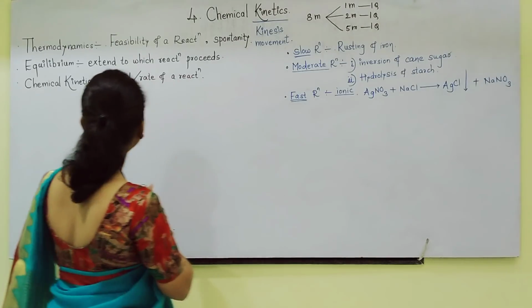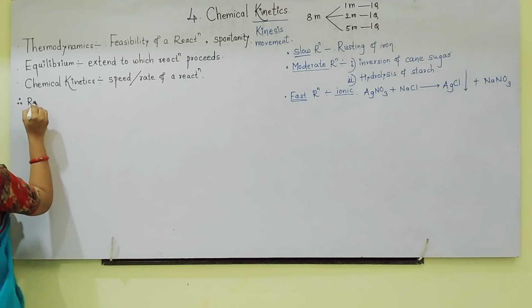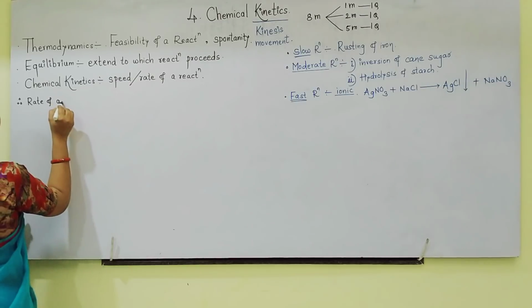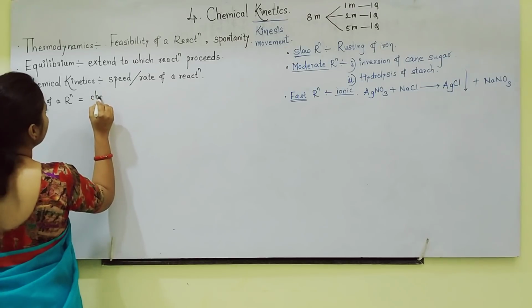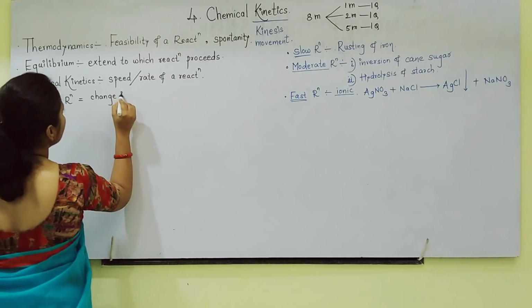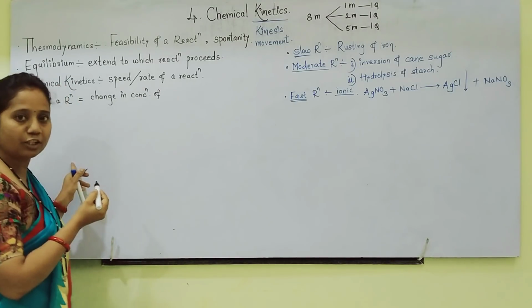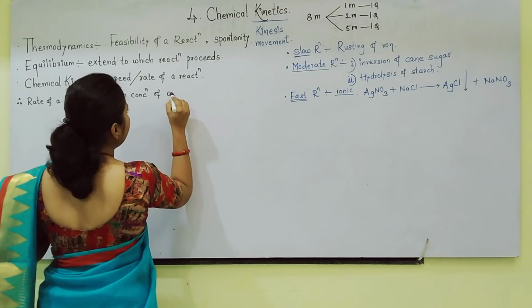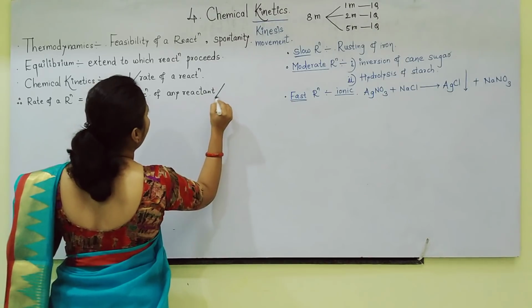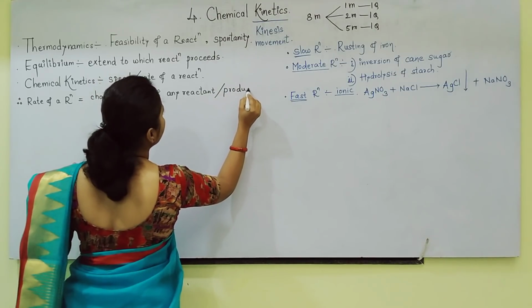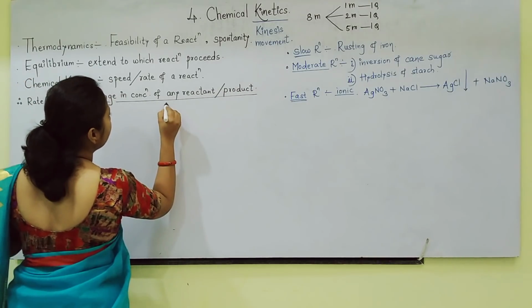See here. Therefore, rate of reaction is equal to change in concentration of any reactant or product divided by time.